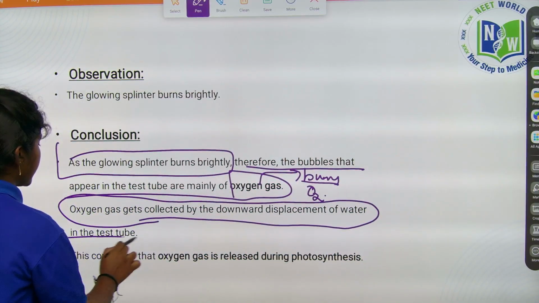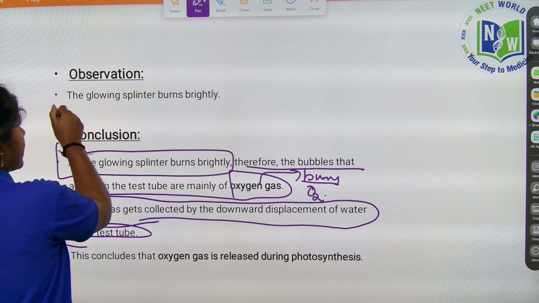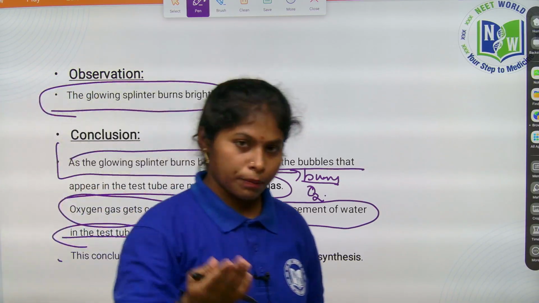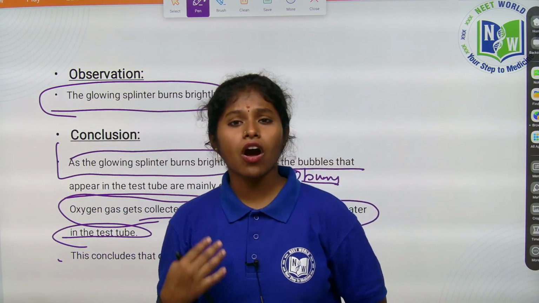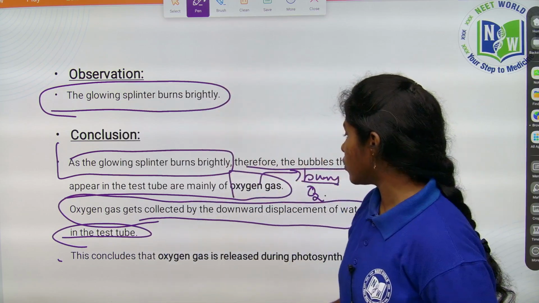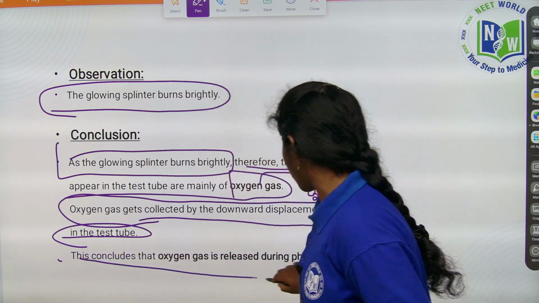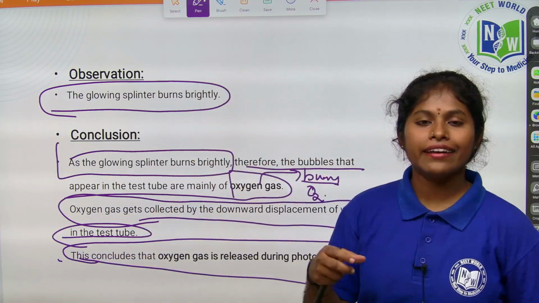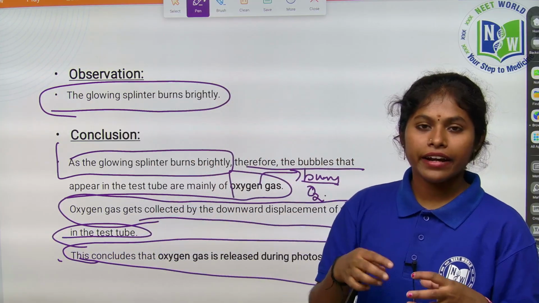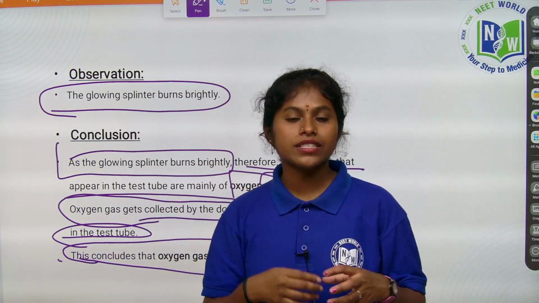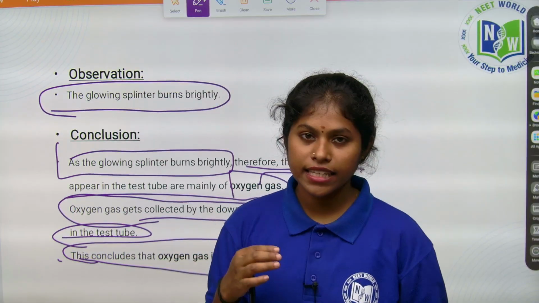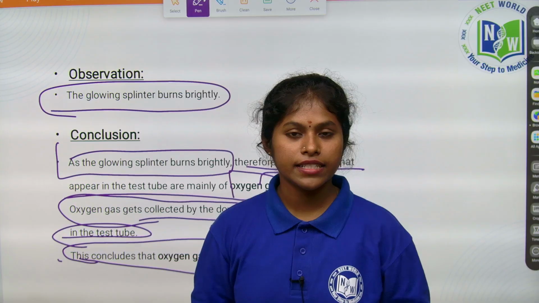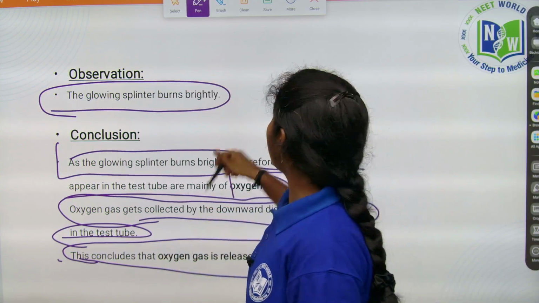So there we can add, with the help of the glowing splinter, we can say that the gas present is oxygen, right? So this concludes oxygen gas is released during photosynthesis. What we are concluding: because the hydrilla plant is kept under the funnel, it is releasing gas in the presence of sunlight. What is it releasing, children? It is releasing nothing but oxygen out from the funnel, right?